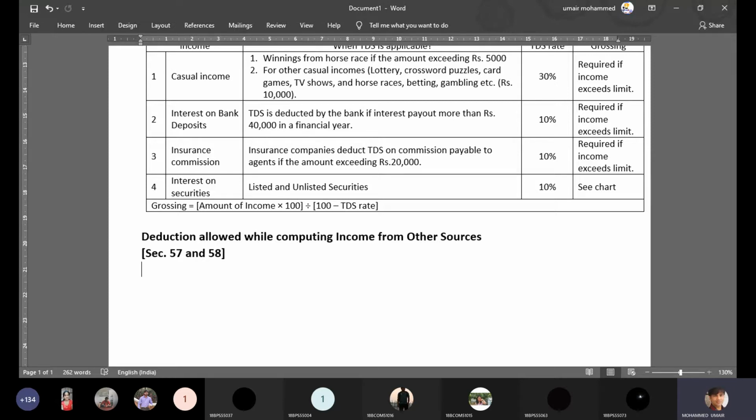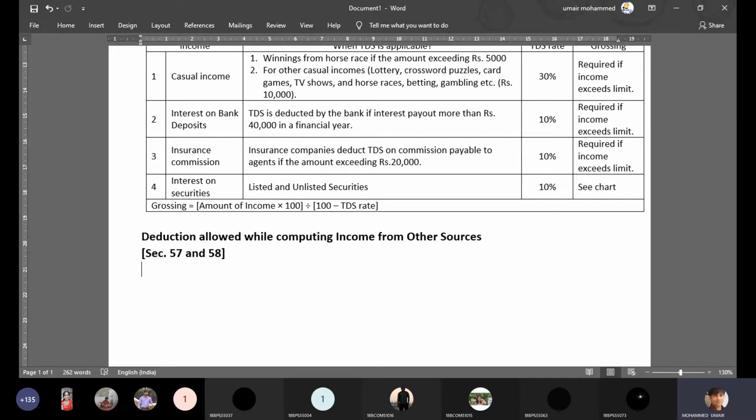So on net annual value under section 24, deductions are permitted. First one is 30% standard deduction. The second one is interest on loan. Next comes your third head of income, which is profits and gains from business and profession. So what are the deductions? So these deductions are mentioned under section, in fact, from 30 to 44D, all the deductions are mentioned, admissible and inadmissible, all the items are mentioned. Next comes your capital gains. What are the deductions from capital gains? So section 54, 54B, 54D, 54EC, 54F, these are the deductions.